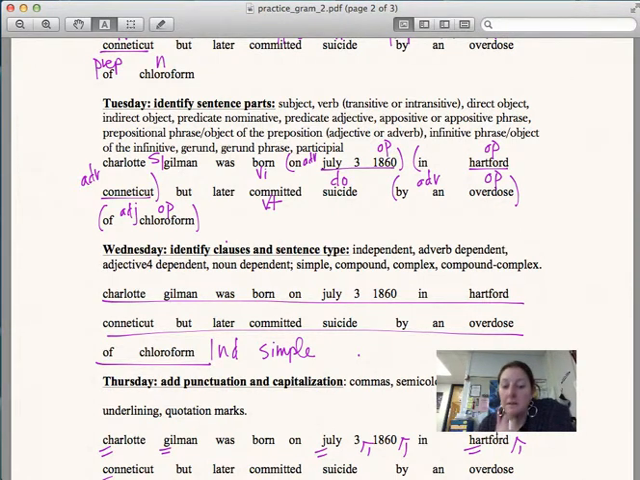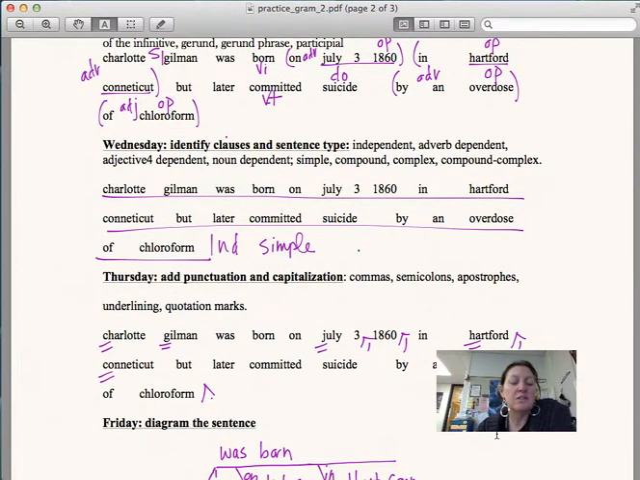Charlotte Gilman is doing another action, and that is committed. Committed is a transitive verb because suicide is your direct object. Then you have a prepositional phrase that follows, actually two prepositional phrases that follow that. By an overdose, adverb prep phrase, overdose is your object of the prep. And of chloroform is an adjective because it's describing the overdose, and chloroform is your object of the prep. So even though this sentence looks fairly long, it is still all one clause for an independent sentence, and it is simple. It is this way because Charlotte Gilman is doing both actions.